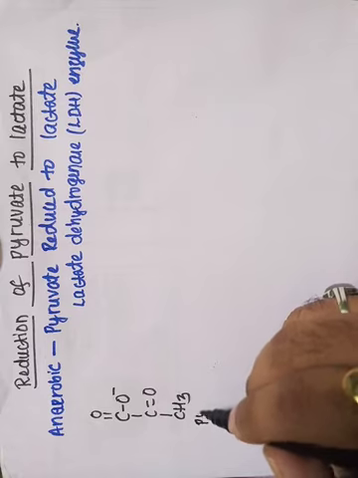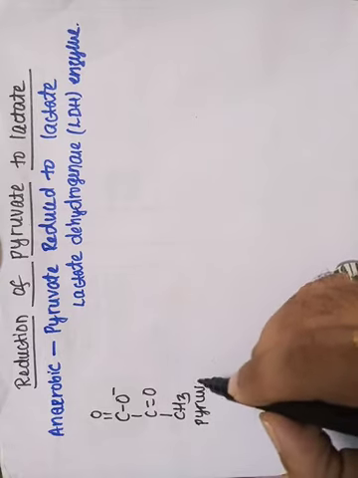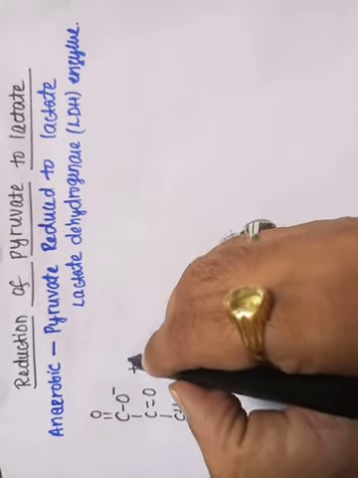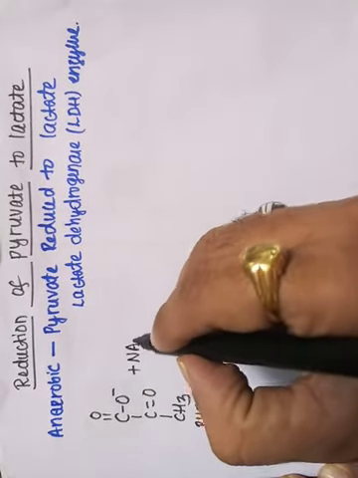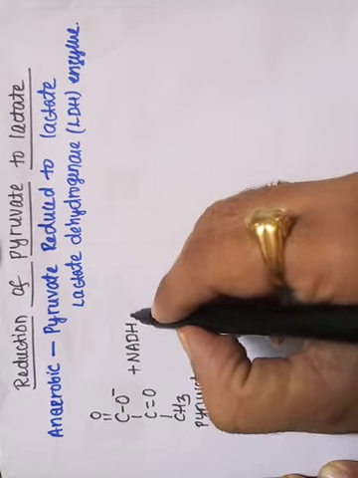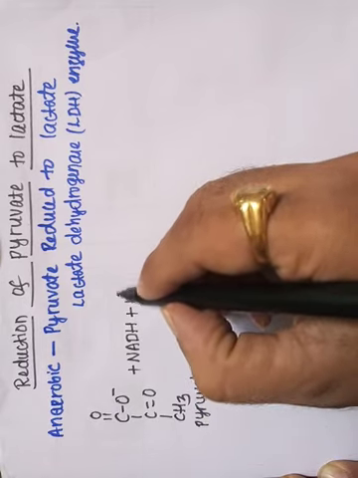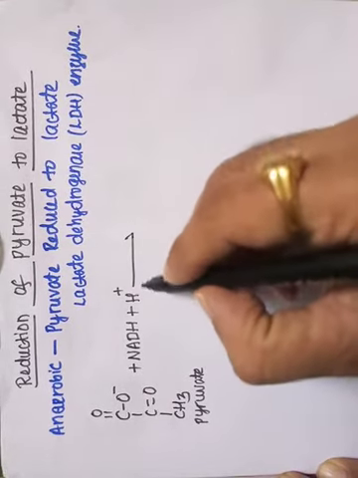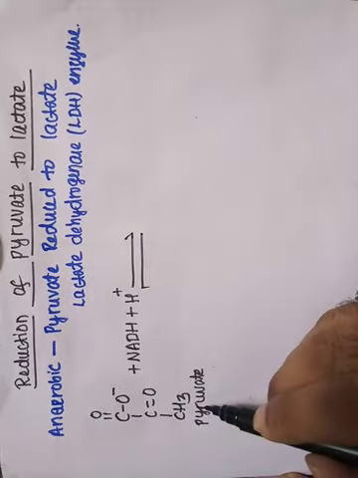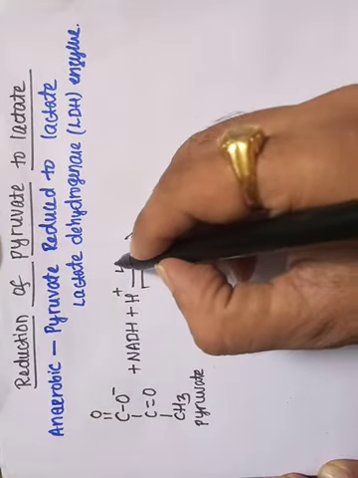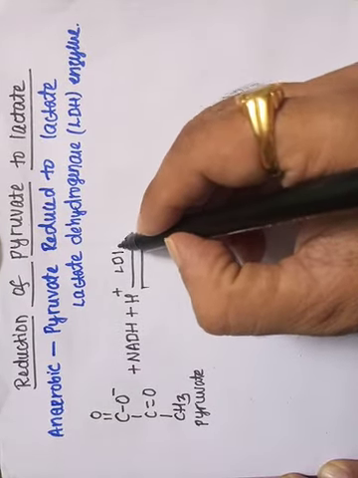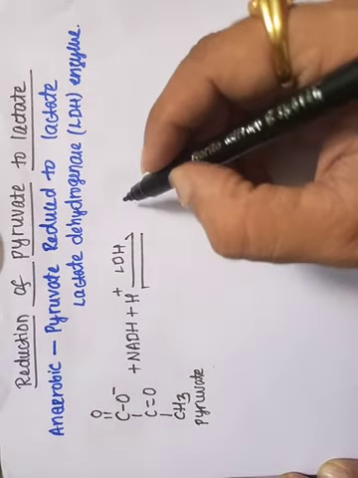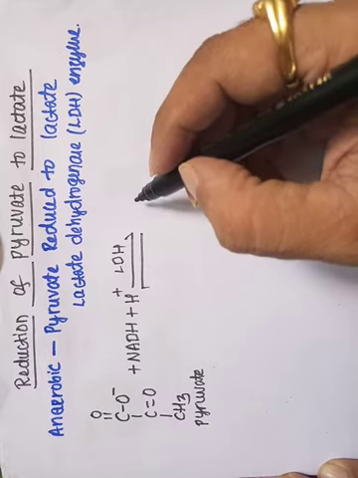So this is the pyruvate, which undergoes reduction, right? This NADH undergoes oxidation. So the pyruvate, in the presence of the lactate dehydrogenase enzyme, is reduced into lactate.